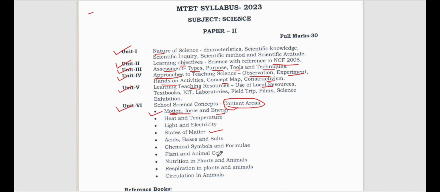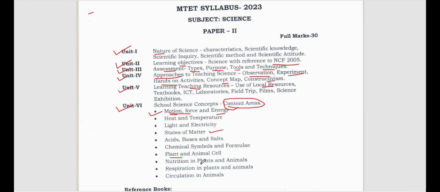Then what is plant cell and animal cell? What are the differences between plant cell and animal cell? You know the basic difference between plant cell and animal cell is that plant cells have got cell wall and animal cells do not have a cell wall, right? Then who discovered the cell? When was the cell discovered? What is unicellular? What do you mean by unicellular organisms? What do you mean by multicellular organisms? What are prokaryotic cells? What are eukaryotic cells? Who discovered the cell? When was the cell discovered? How was the cell discovered? What are the components of soil? I mean cell. You have to know.